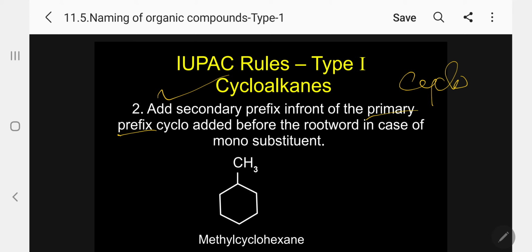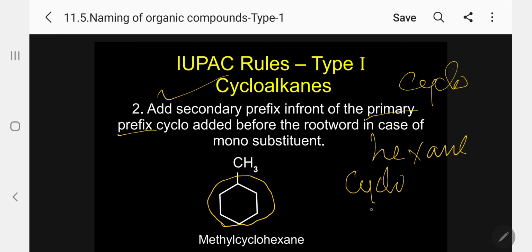What is the root word here? This main is cyclohexane. The parent is hexane. It is a cyclic compound. I am writing cyclohexane. So I am giving number 1. So 1 is not necessary to mention. So simply I will call it methyl cyclohexane or 1-methyl cyclohexane I can give. Number 1 is not necessary to write.